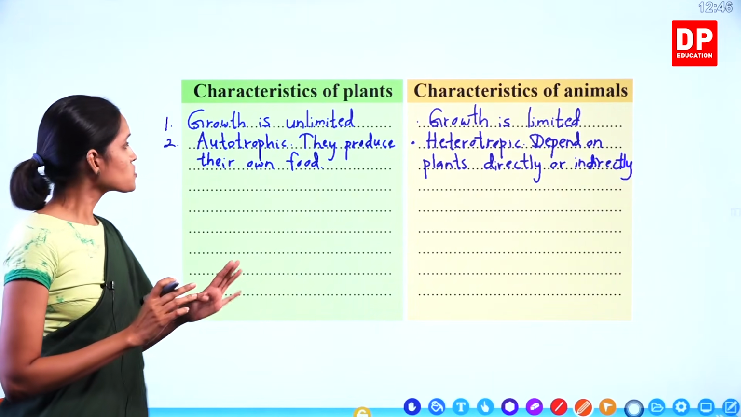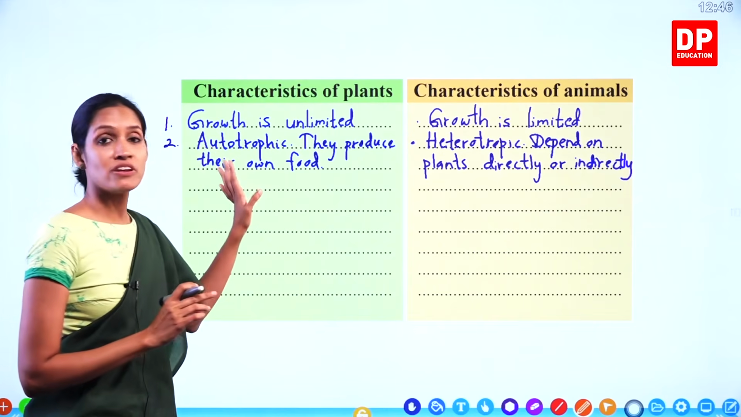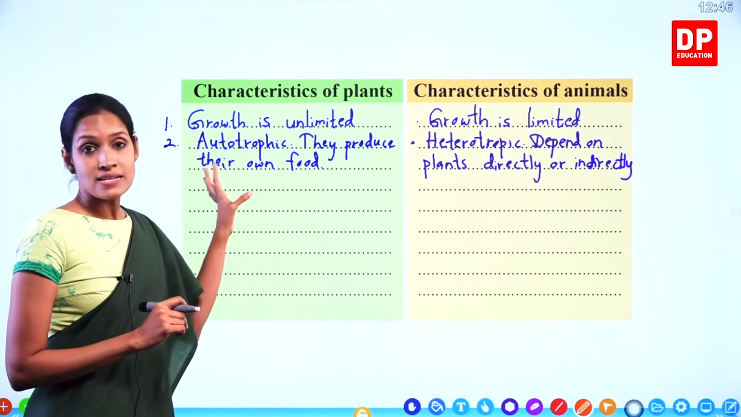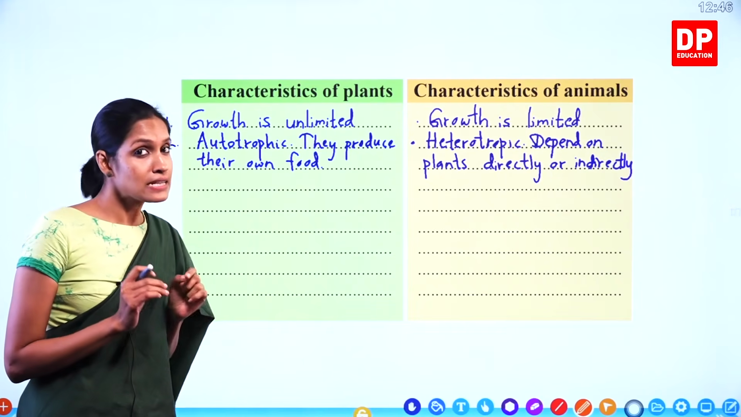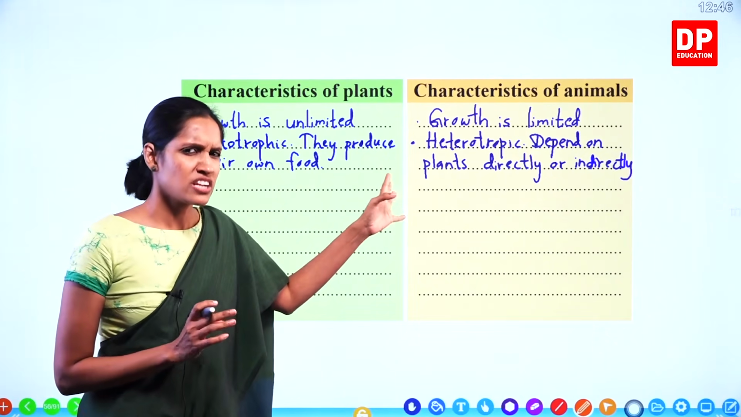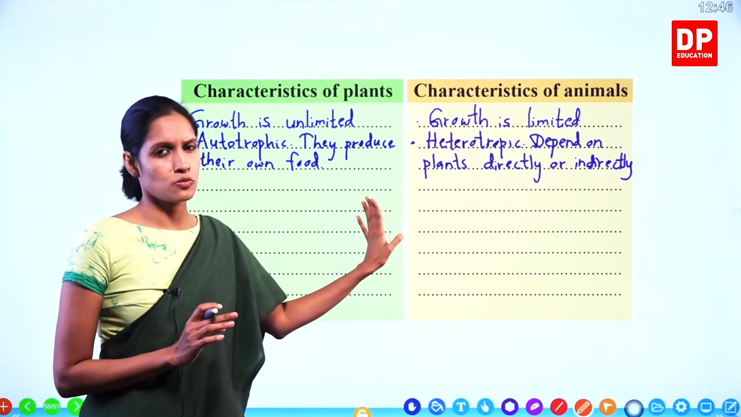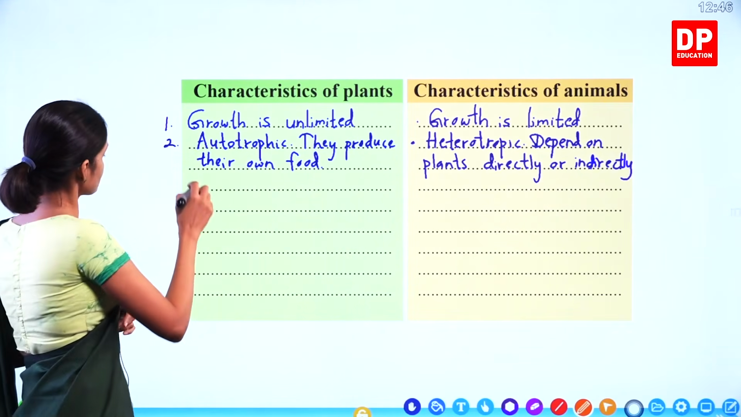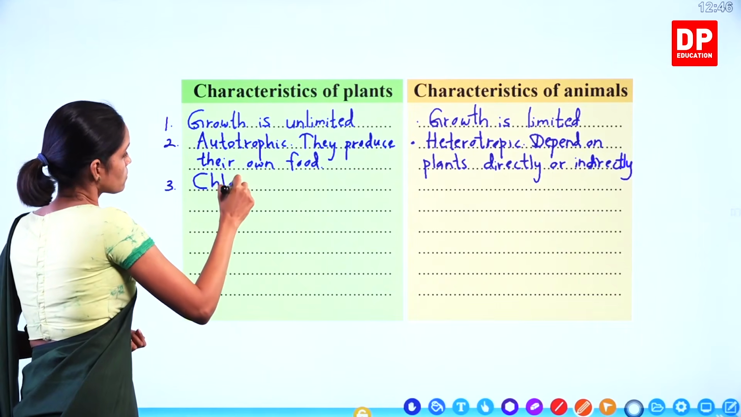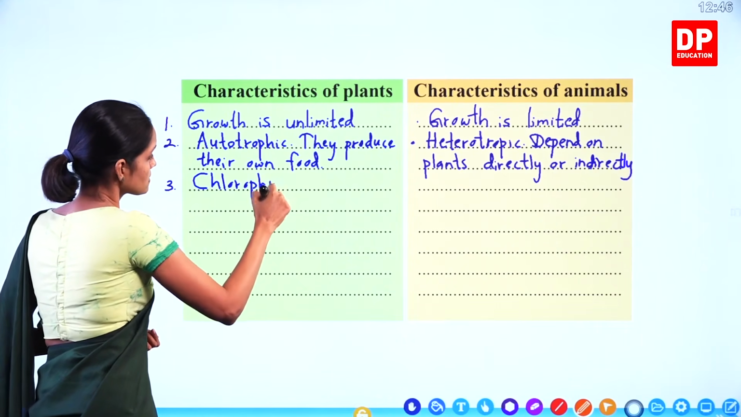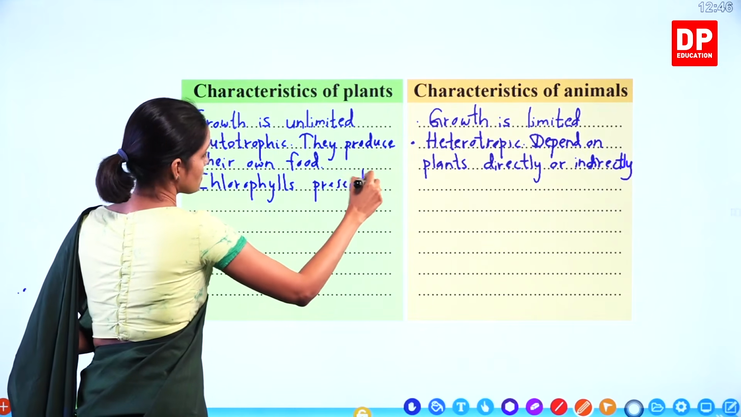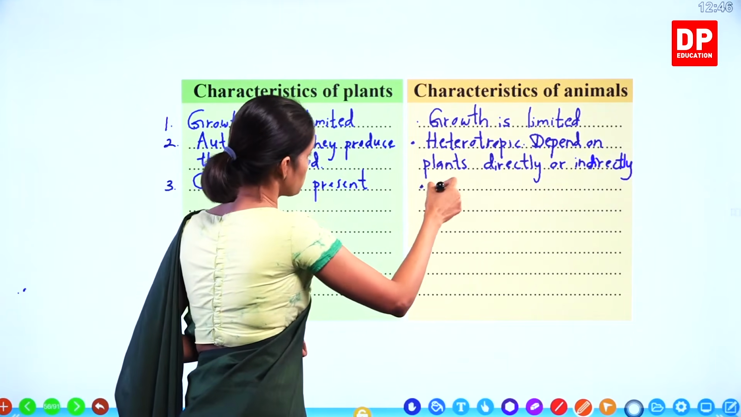Right, children? So when we discuss the nutrition, when we discuss photosynthesis, we all know that plants have chlorophylls, that green color pigment, okay? But animals, do they have green color pigment called chlorophylls? No. Therefore, I am going to take that as another difference. Chlorophylls present, chlorophylls absent or no chlorophylls.